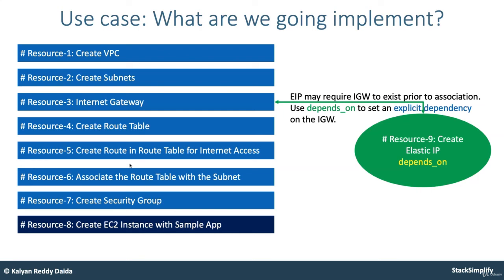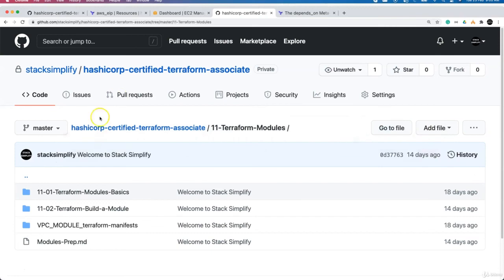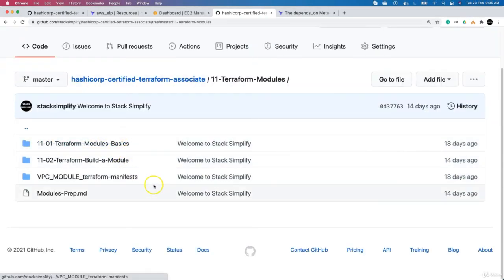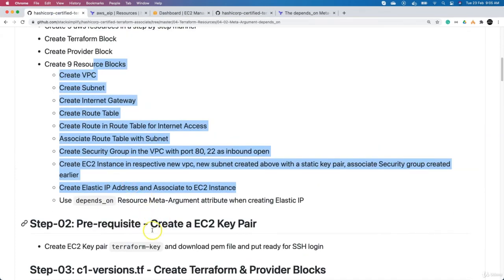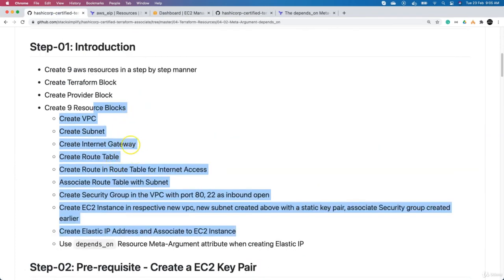I'll see you in the next lecture, where we move on with step 2 for this section. So where is it? Here it is. From step 2 onwards, we'll focus on creating the resources from the next lecture. Until then, bye bye. Thank you.